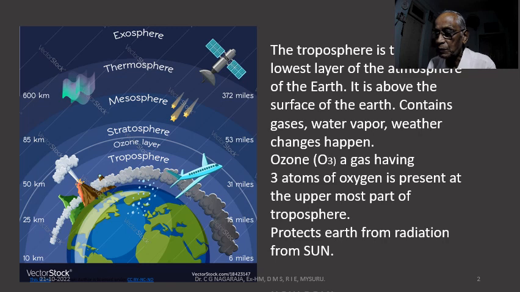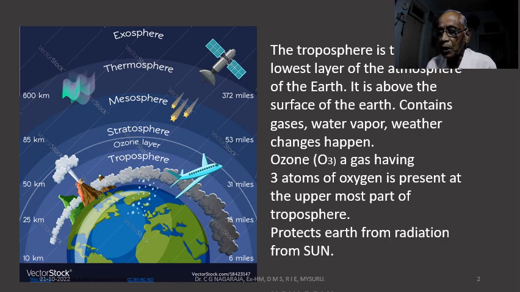Atmosphere has many layers. The most important layers we have to understand: one is called the troposphere, about 25 to 30 kilometers above the Earth's surface, and the outermost layer of the troposphere has what is called the ozone layer. Then comes the second one called the stratosphere, and then mesosphere, thermosphere, exosphere. That means the atmosphere has layers and layers of different types.